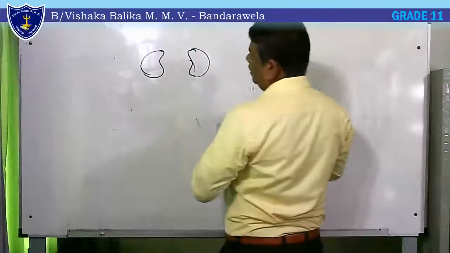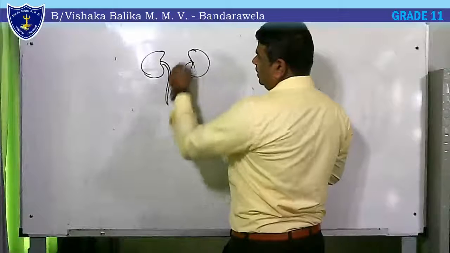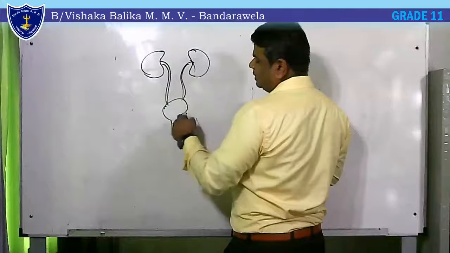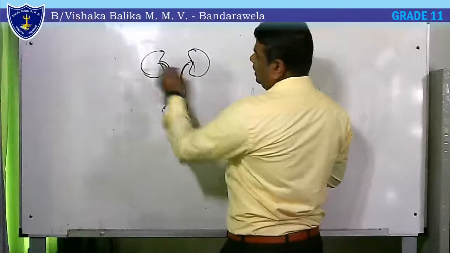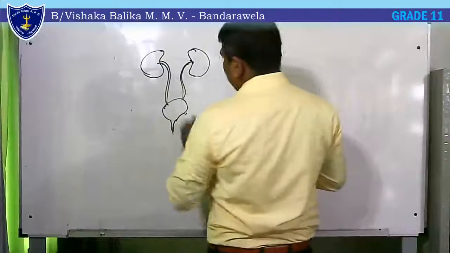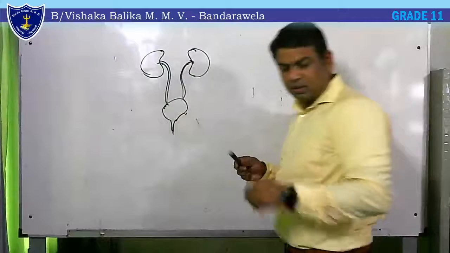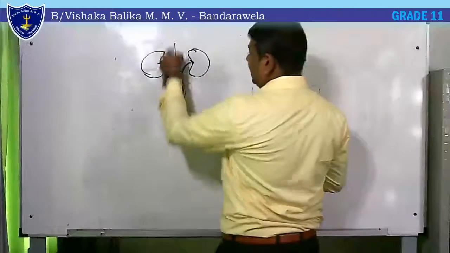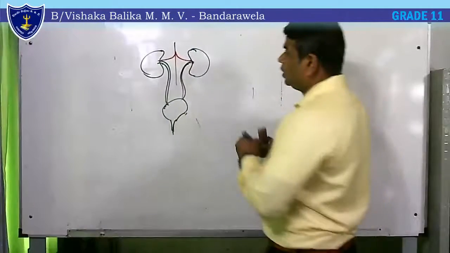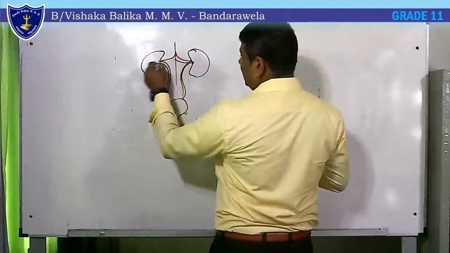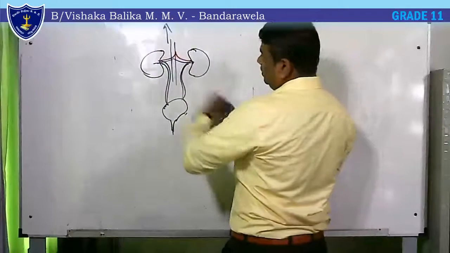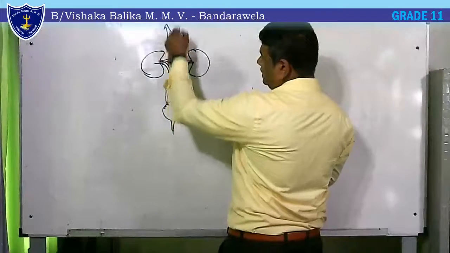Then the two tubes coming here, collecting to the urinary bladder. This is the urethra. And also we can see the blood supply here. Red vessels are used to indicate the arterial supply, and the veins collect blood back, and the blood goes up through the veins, and the arteries bring blood in.